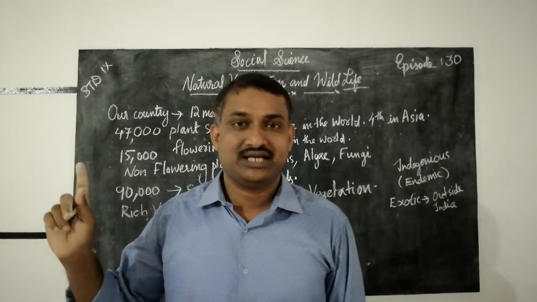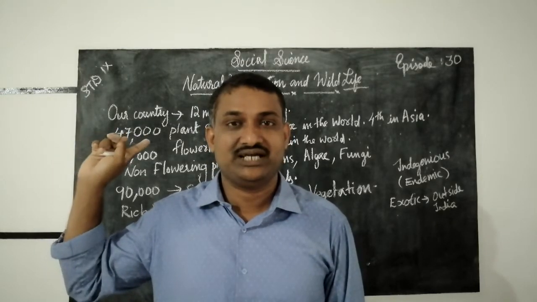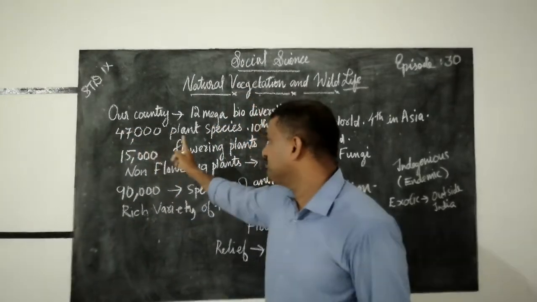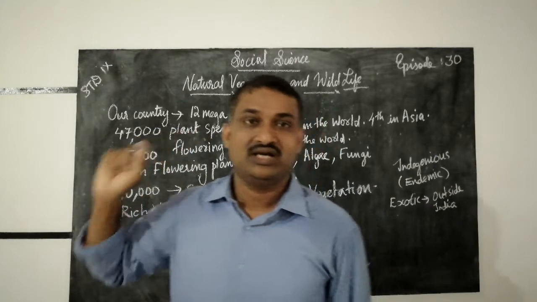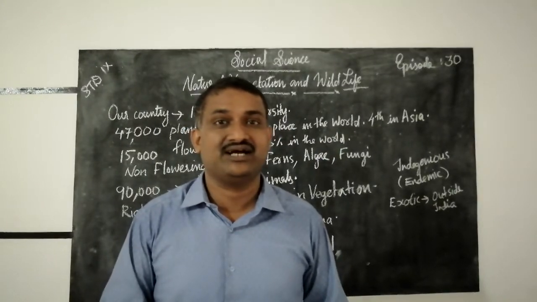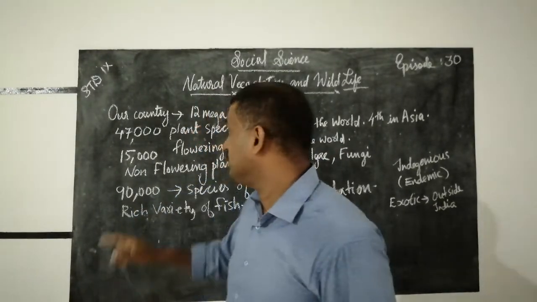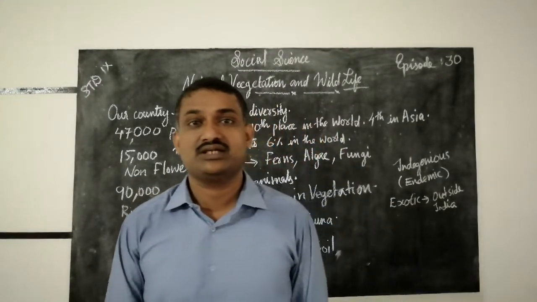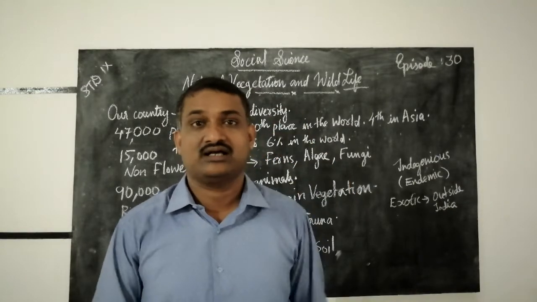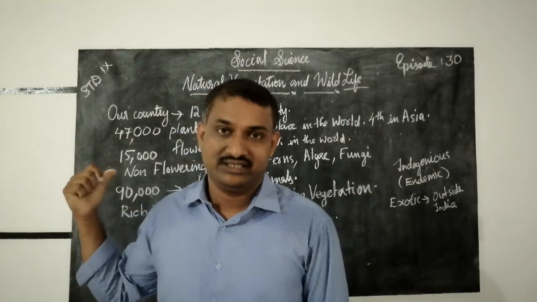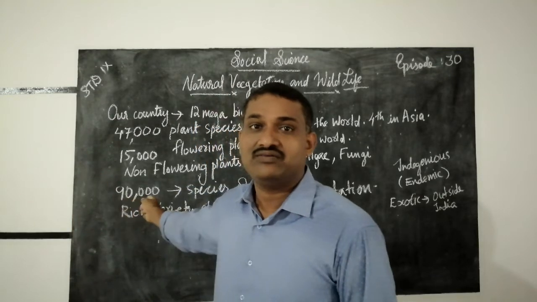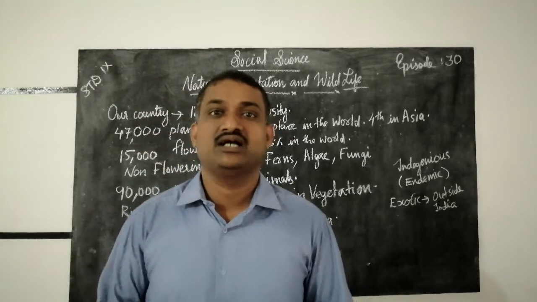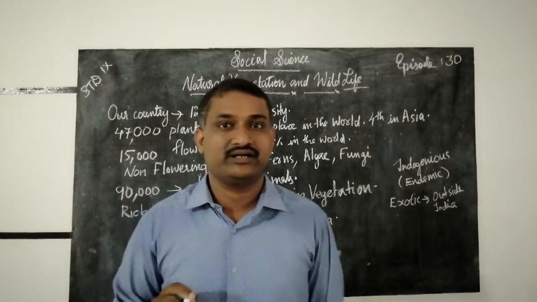So that you can understand about the biodiversity of India, you can understand about flowering plants and plant species. How many plant species are there in India? 47,000 plant species are there in our country India, and 15,000 flowering plants. Non-flowering plants like algae, fungi, ferns can also be seen in our country.